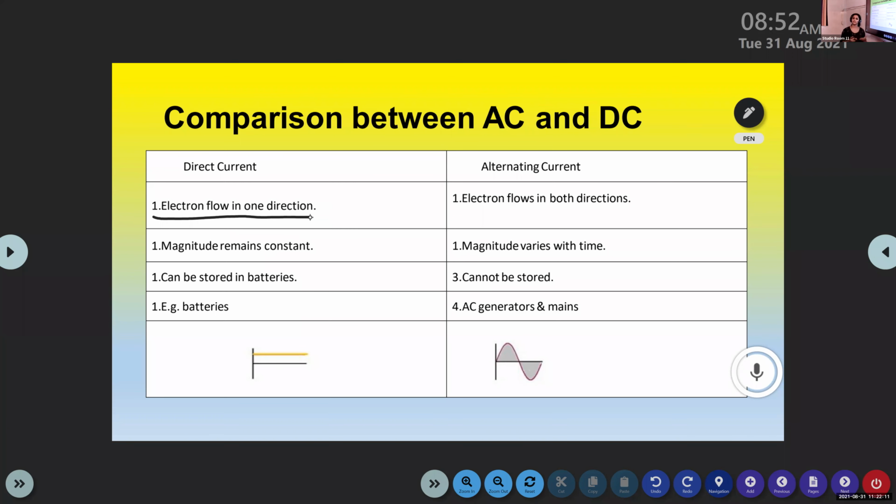The rate of flow of charge is known as current, and the electrons are the charge flowing through the circuit. If it is direct current, the electrons flow in the same direction. But in the case of alternating current, the electrons flow in both directions. So we get a maximum and minimum value of the current.